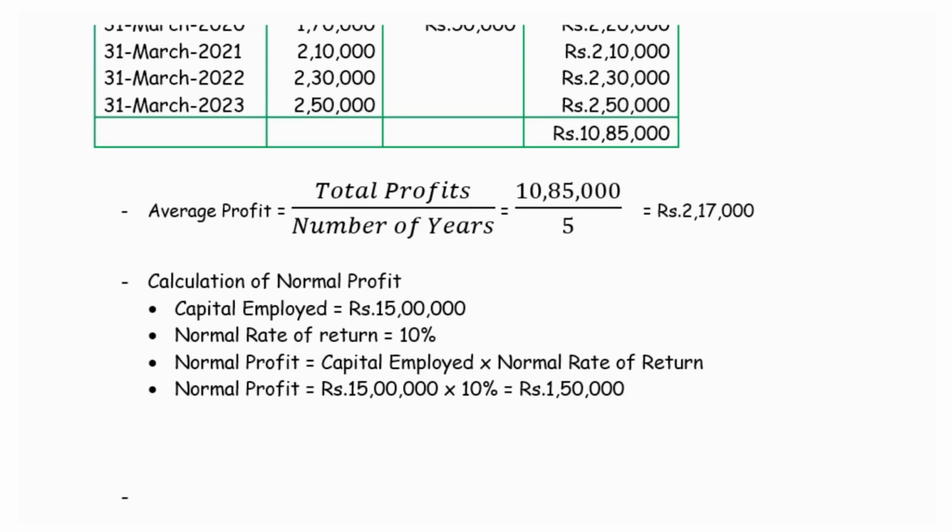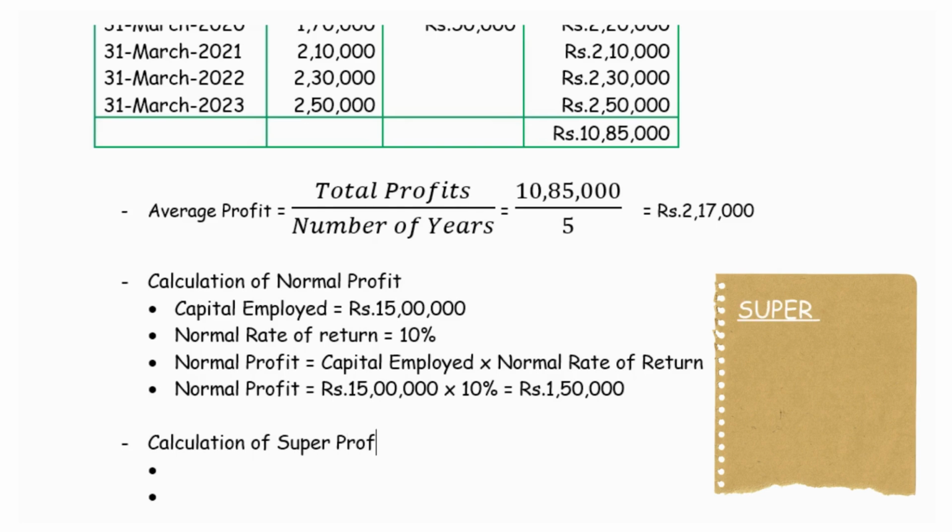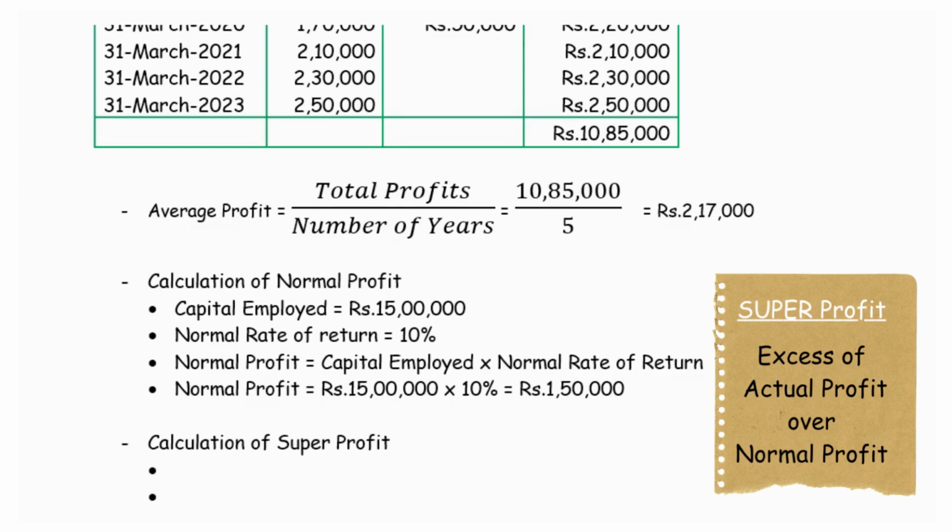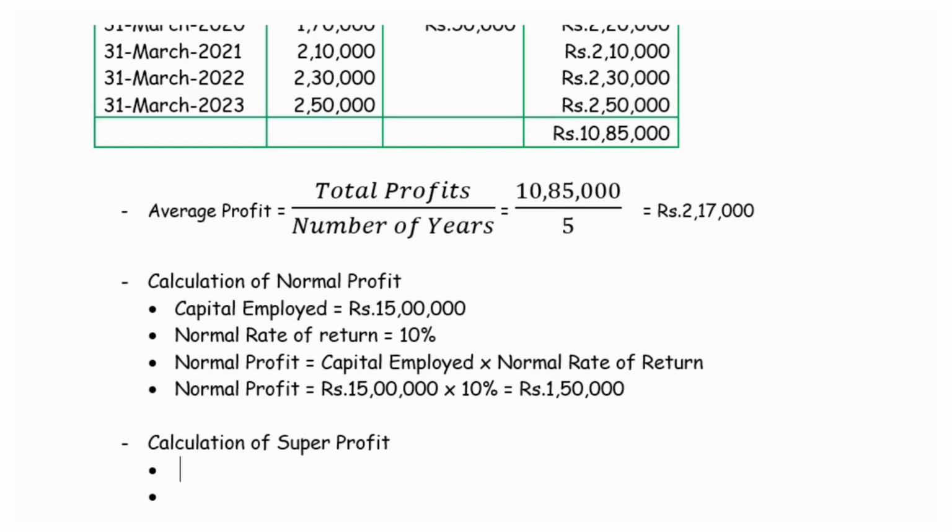The normal profit. Now we have to calculate the super profit, because here we are going to value the goodwill based on years' purchase of super profit. For that we need super profit. Calculation of super profit. In a business, the firm expects to earn a certain amount of profit, that is normal profit, but the actual profit is more than the profit that is expected to be earned. Such a profit is said to be the super profit. So super profit is actual average profit.